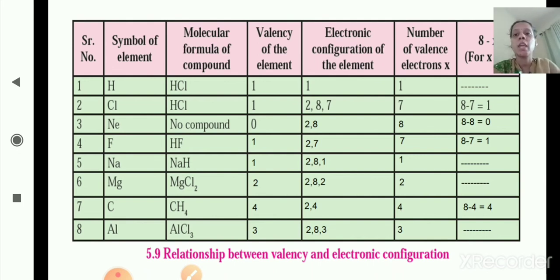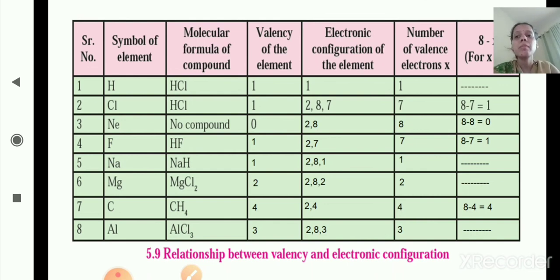Now sodium, Na. The electronic configuration is 2, 8, 1. In the outermost shell there is 1 electron, which is equal to the valency of the element. So what is the valency of sodium? 1. Now the next one is magnesium, Mg. The electronic configuration is 2, 8, 2. How many electrons are in the outermost shell? That is 2. So the outermost shell has 2 electrons, that's why its valency is 2.